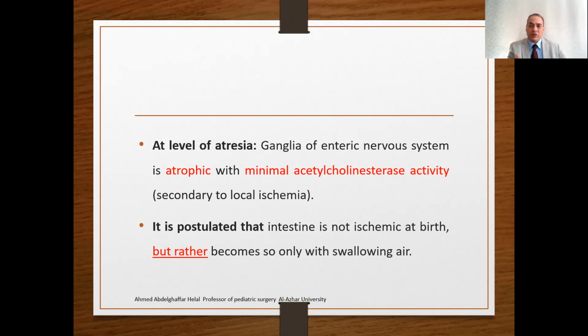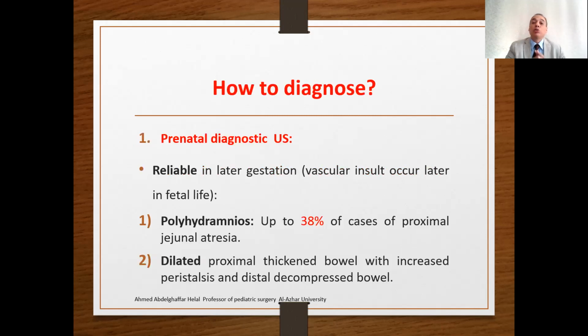So all pediatric surgeons, you must resect this dilated bulbous part, because you know from the pathophysiology that it is not functioning well. So you must resect it and not perform an anastomosis to this dilated, aperistaltic, not well functioning part. How to diagnose?